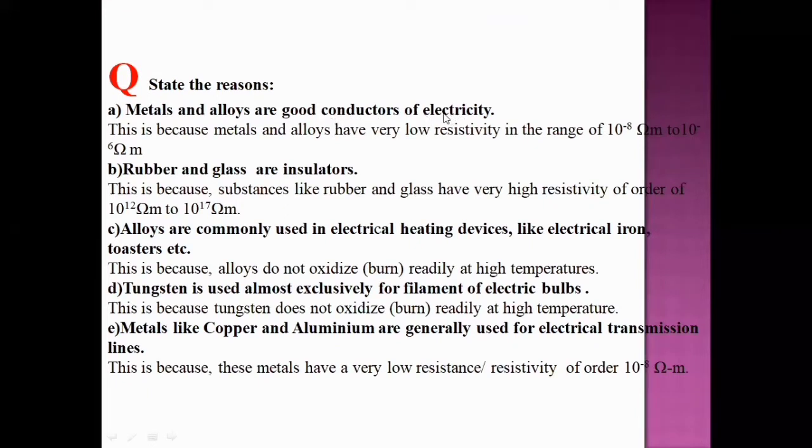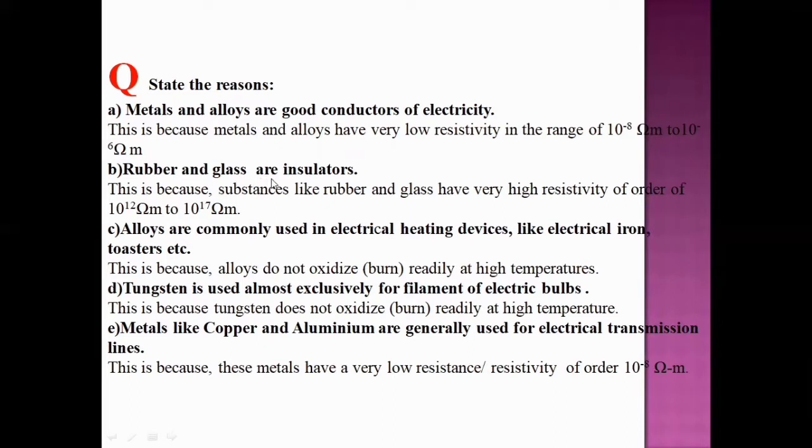With respect to resistivity and resistance, how can this be reasoned out? What is the reason behind this? This is because metals and alloys have very low resistivity, in the range of 10 power minus 8 ohm meter to 10 power minus 6 ohm meter.